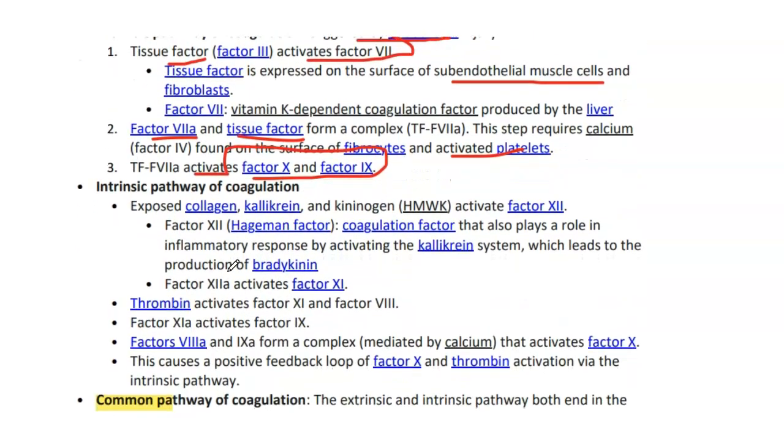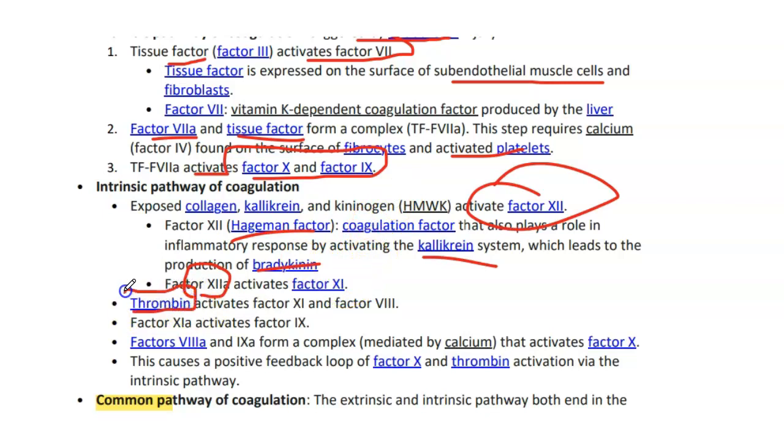Then we have the intrinsic pathway of coagulation. Exposed collagen, kallikrein and kininogen activate factor 12. Factor 12, known as Hageman factor, plays a role in the inflammatory response by activating the kallikrein system, which leads to the production of bradykinin. Activated factor 12 then activates factor 11. So factor 12 is activated, which activates factor 11.